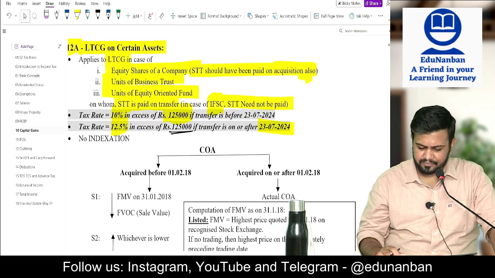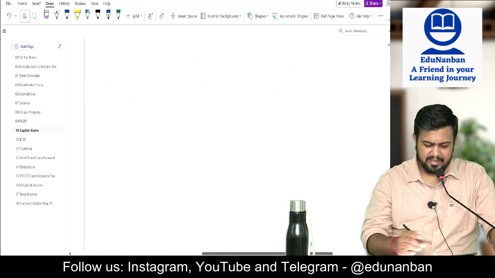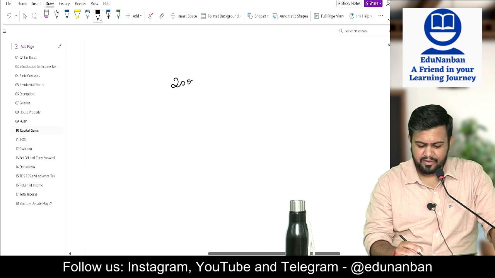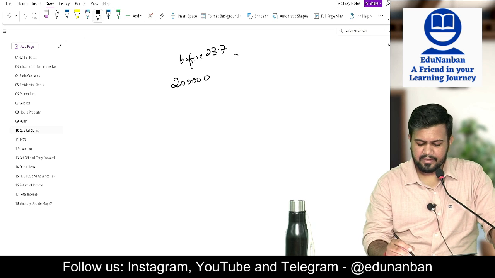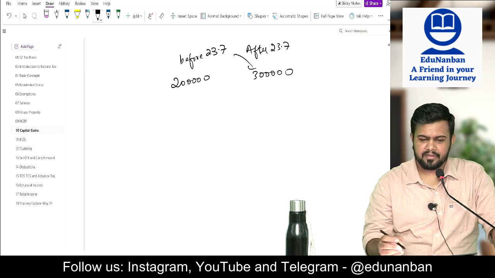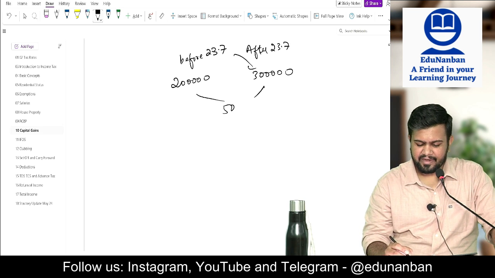Okay. So, listen. Let's say 2 lakh rupees is before 23(7), then 3 lakh rupees after 23(7). So total is how much? 5 lakh rupees. Now from this 1,25,000 you have to reduce. 375 is taxable.